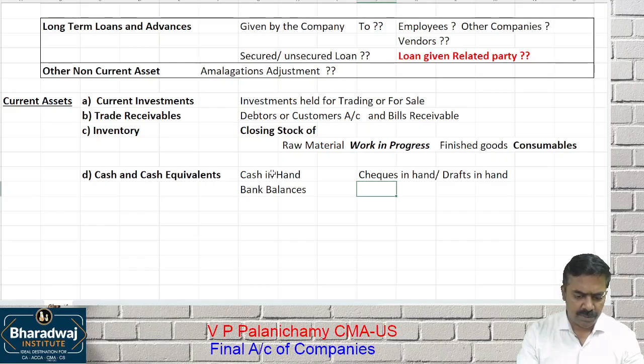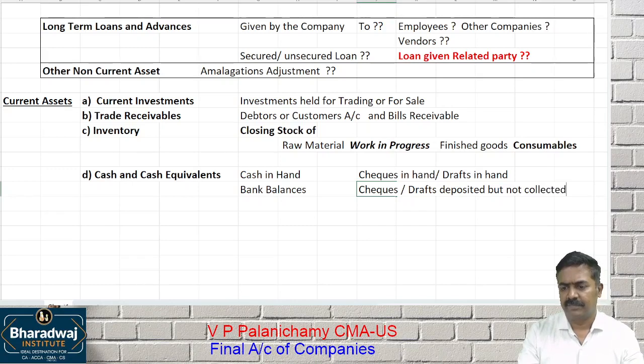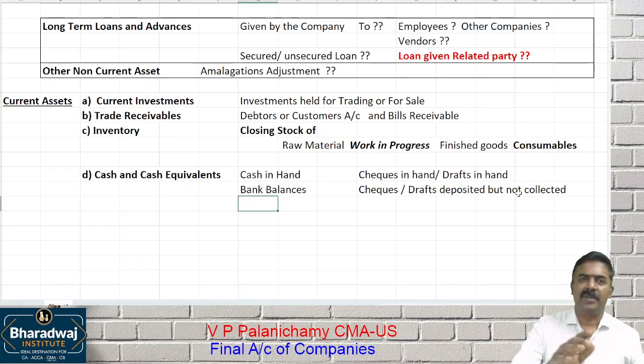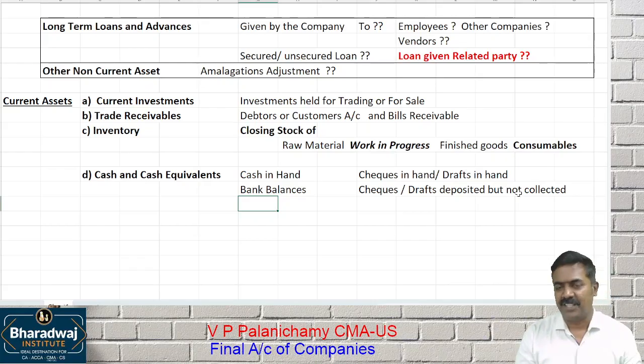It also includes checks and drafts deposited in the bank but not collected. It is equal to cash. If we deposited on 29th March, it will be collected on 2nd April. As on 31st March it is yet to be collected, so it will be called cash equivalent.